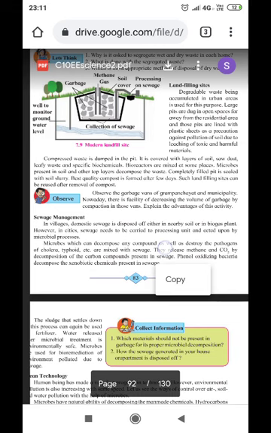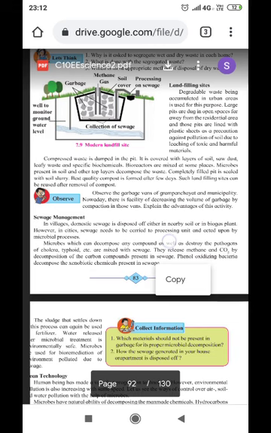These pits are lined with plastic sheets as a precaution against pollution of soil due to leaching of toxic and harmful substances. Leaching implies that the harmful substances get dissolved along with the water and should not enter into the groundwater. Otherwise, the sources of drinking water, the groundwater, will be affected, and then a very small percentage of drinking water is left on the surface of the earth, and therefore we have to prevent this. This process is called leaching, in which dissolved substances along with water pass into the groundwater. So we have to avoid leaching.